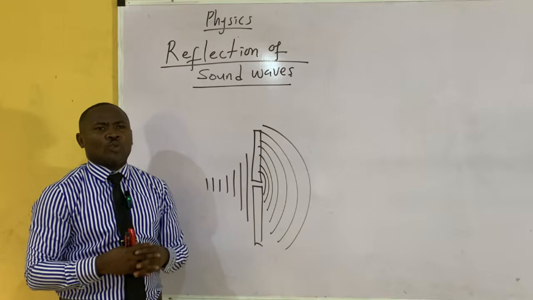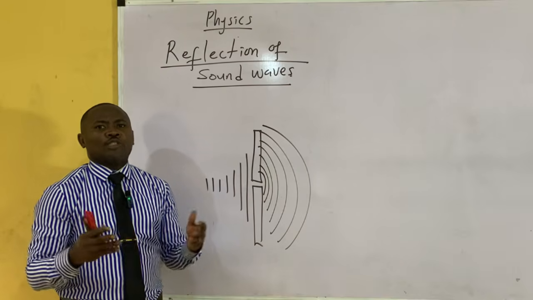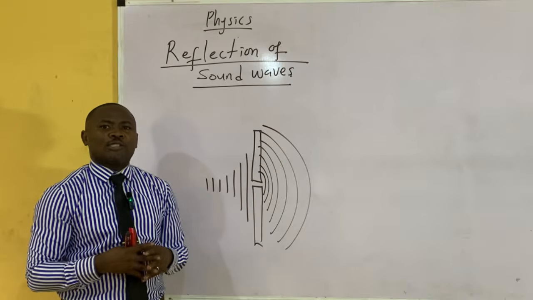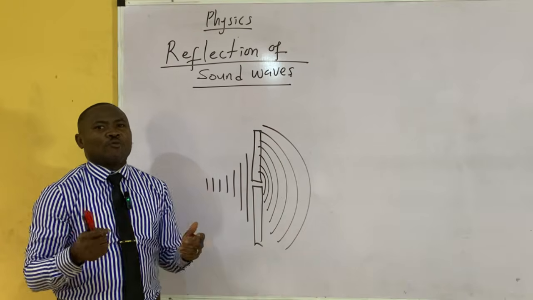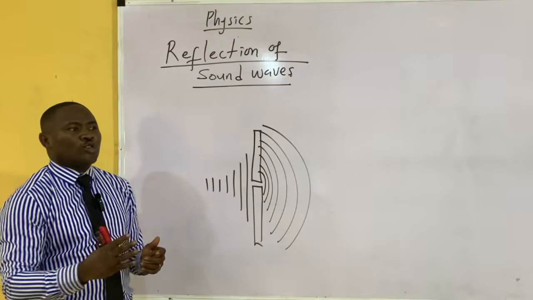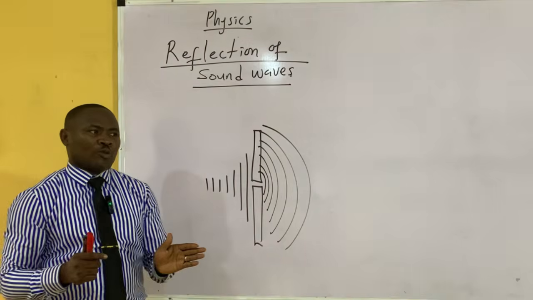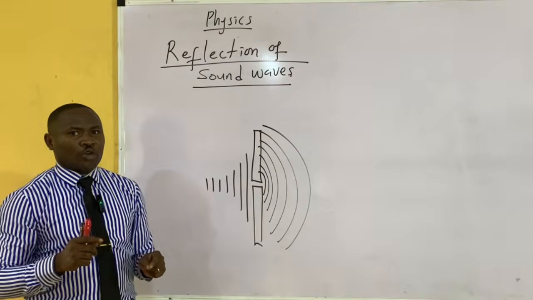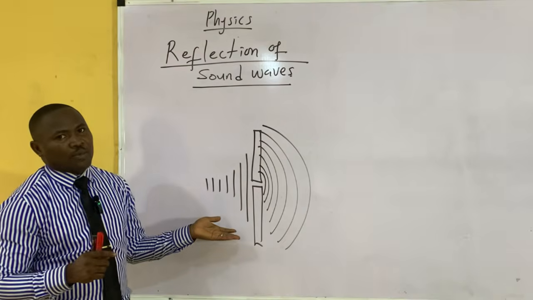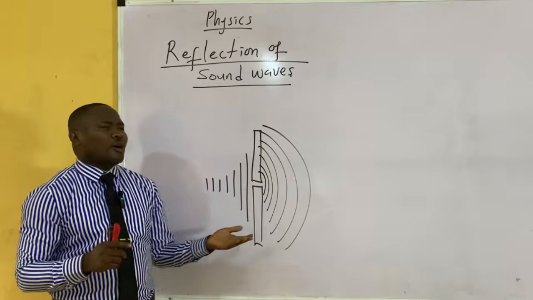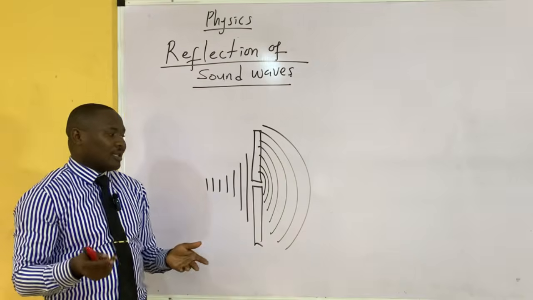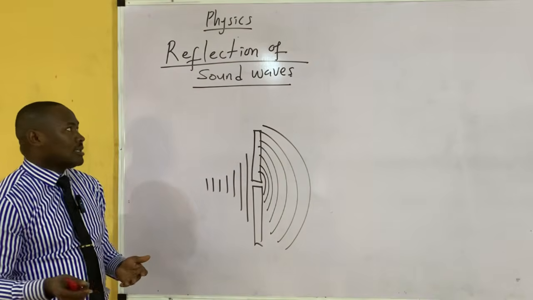UTME asks a question. We hear through corners, but we don't see through corners. I reiterate, we hear through corners, but we don't see through corners. What property of wave is that? Hearing through corners means that the sound could bend through corners, but you could not see through corners. That means that is an example of diffraction. But what about polarization? I've said that sound cannot be polarized, but light can be polarized.